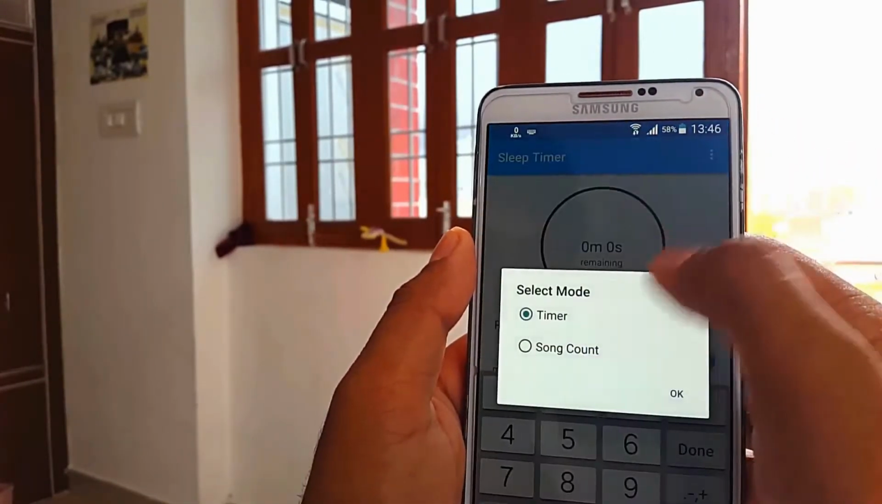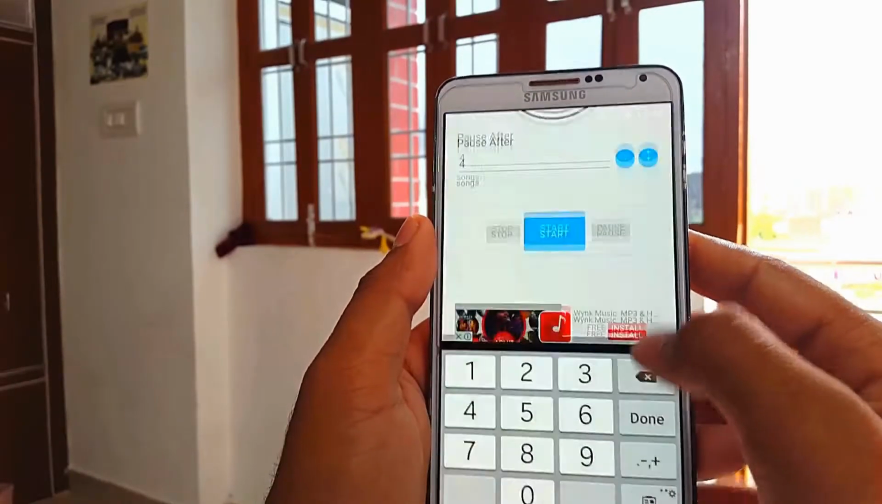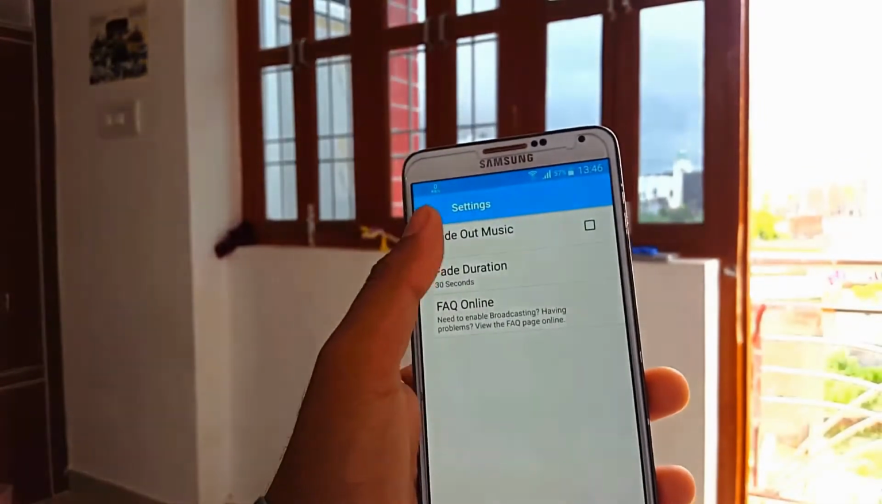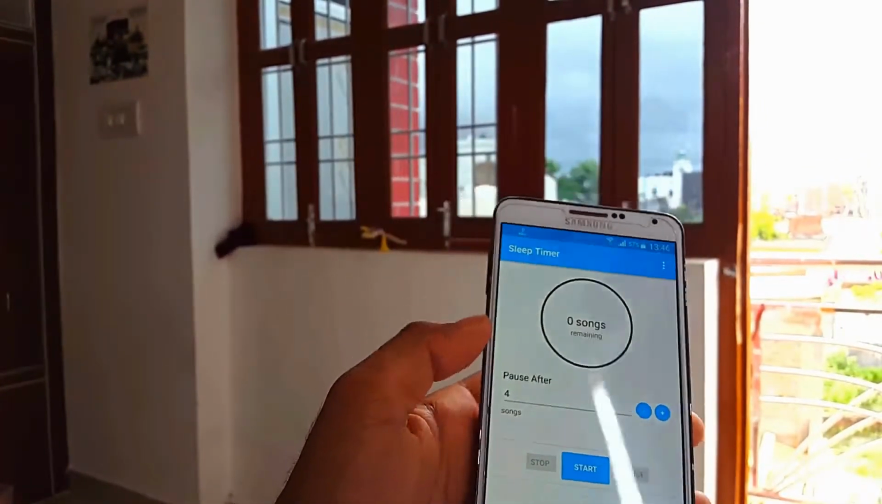For example, set the app to count for 5 songs and after 5 songs have played, your music will be silenced. It also has a normal timer mode that will silence the music when the timer ends.